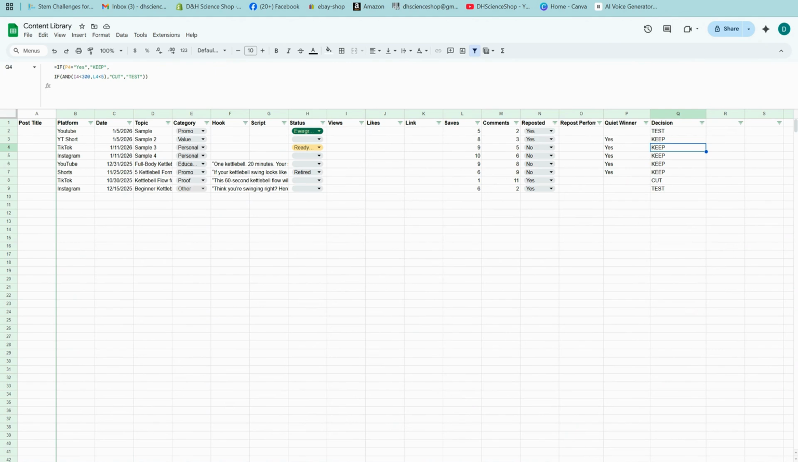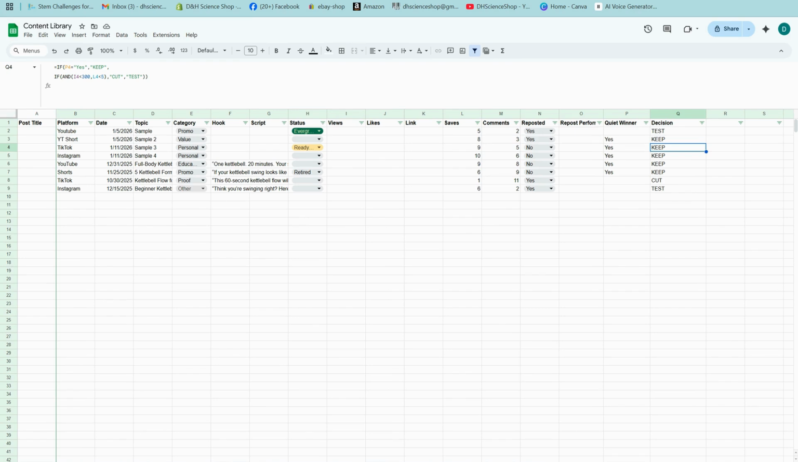Was it surprisingly effective? Now, the way we set up the decision column is we're going to look at 3 things: quiet winner. And if it's yes, it stays automatically. It's a keep. If it's not, then we're going to move over and look at views and saves. Then we're going to create a threshold based on whatever you believe is your threshold. Right now, I have it at 300 views and 5 saves. If it doesn't meet that, then it gets cut. But if it does, then it will stay in the test column and we can try again.